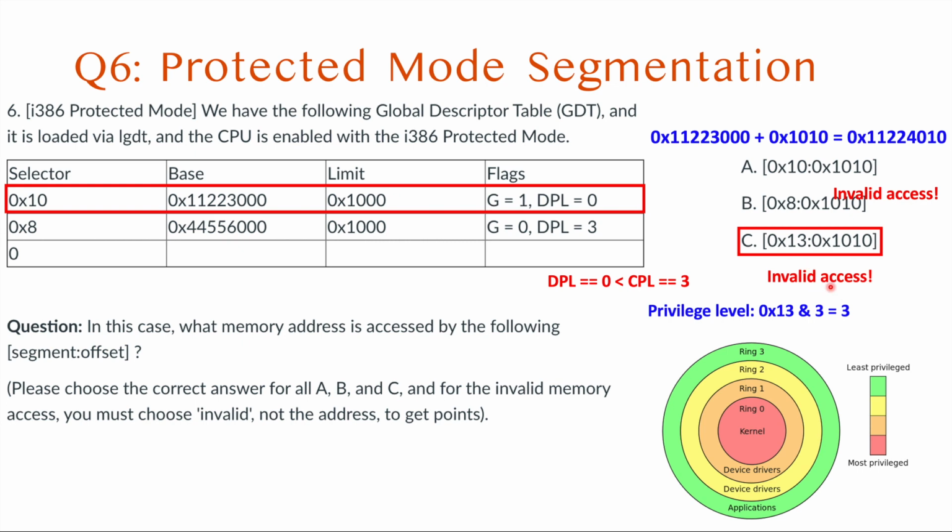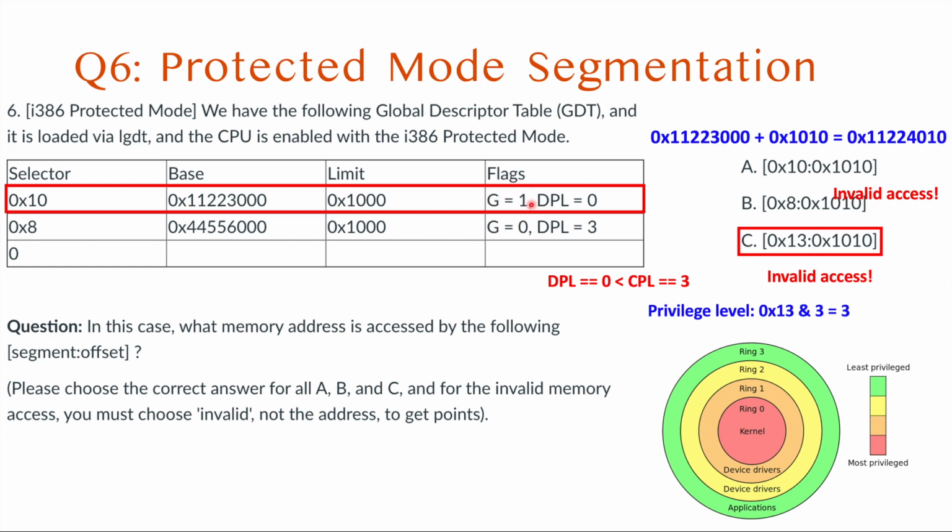In solving this kind of question, please don't get confused about protected mode segmentation: you should go through the global descriptor table, not multiplying by 16 and the offset. After referring to the global descriptor table, you need to take the base address and then compare the limit and offset. In comparing limit and offset, you need to look at the G bit.